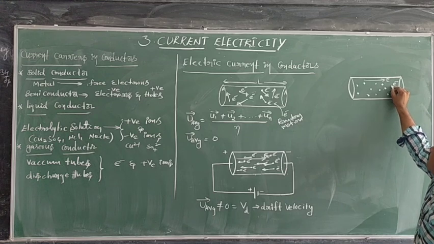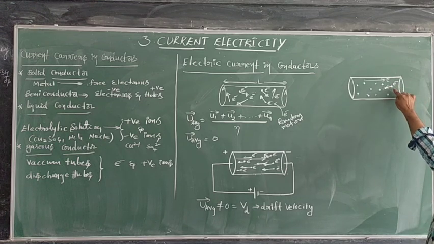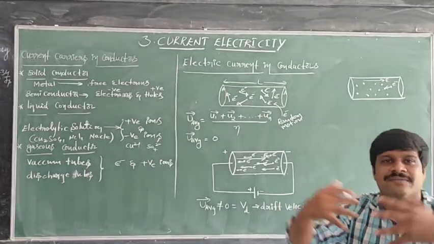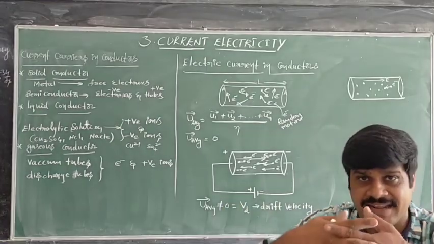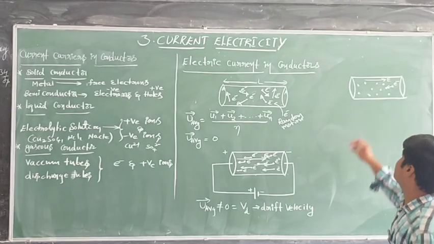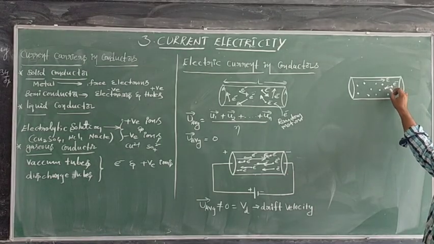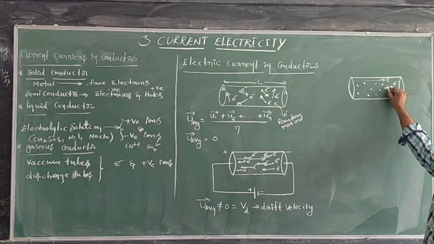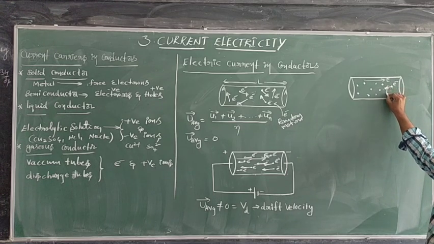When it begins to move, this electron collides with this electron, that means interacting with this electron. As a result, this electron's direction is going to change like this.